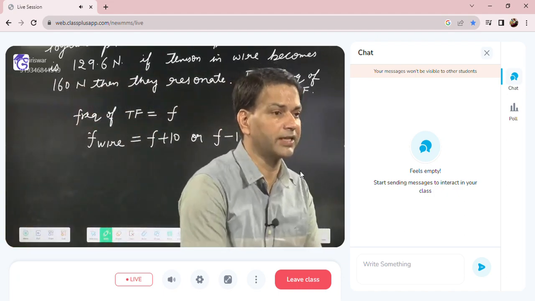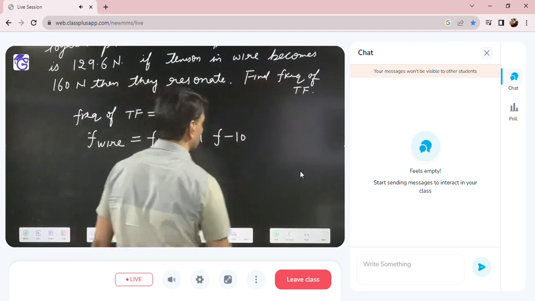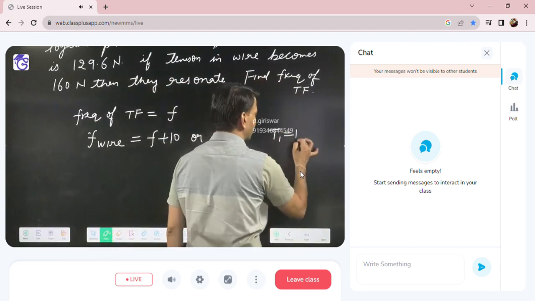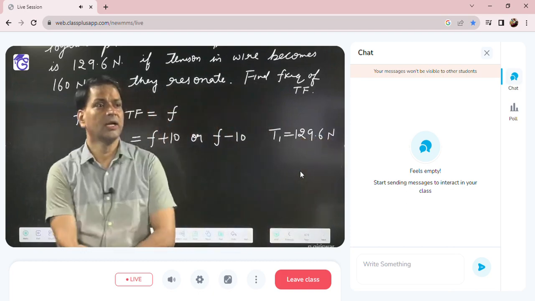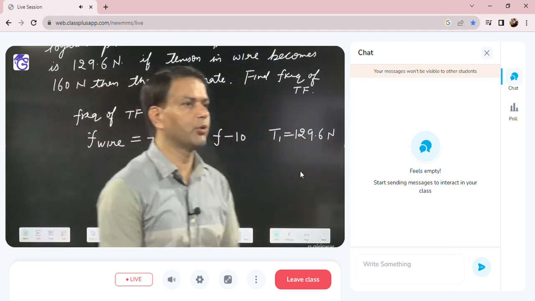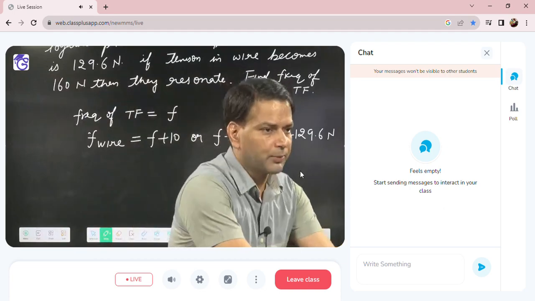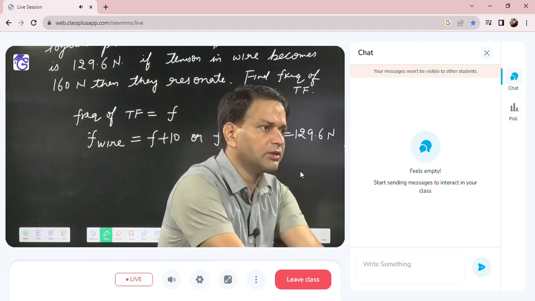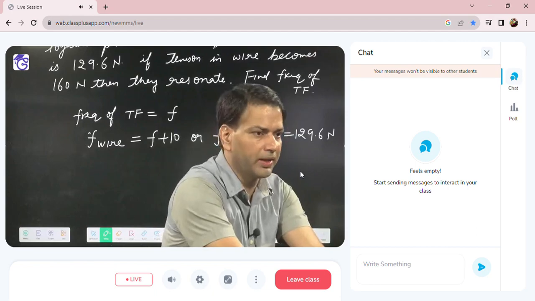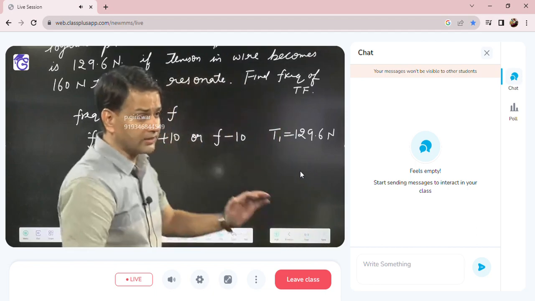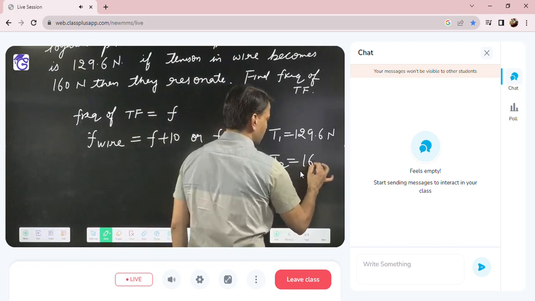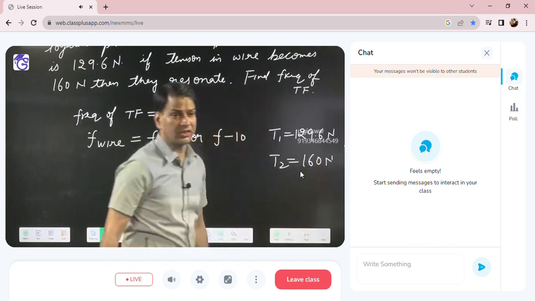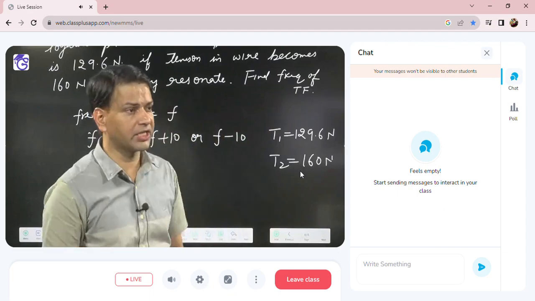When the tension is 129.6 Newton, they are producing 10 beats. So the possible frequency of the wire is either F plus 10 or F minus 10. Now they are saying the tension in the wire becomes 160 Newton. 160 Newton means the tension has increased.